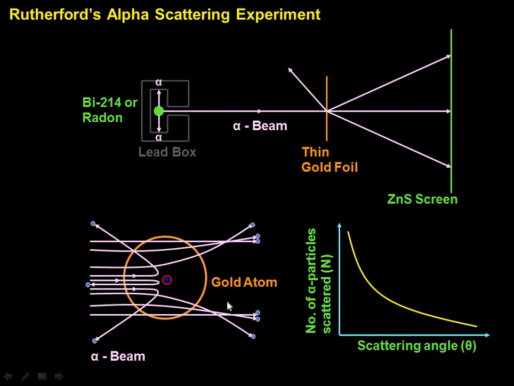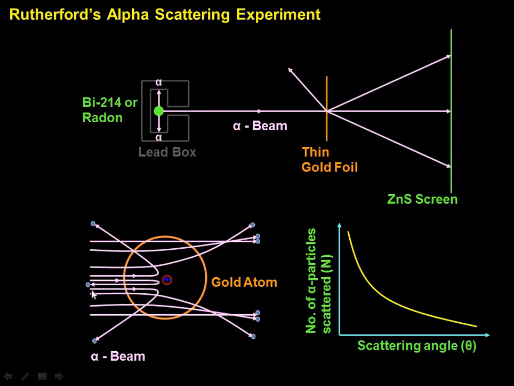To explain the large angle scattering of alpha particles undergone by some of them, Rutherford suggested that all the positive charge and the mass of the atom is concentrated in a very small region, and he named that region where the entire positive charge is located the nucleus of the atom. Understand that. Earlier J.J. Thomson gave us the idea of a circular model. Now Rutherford brings the concept of the nucleus.